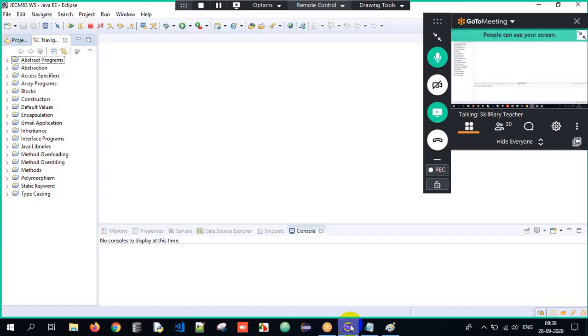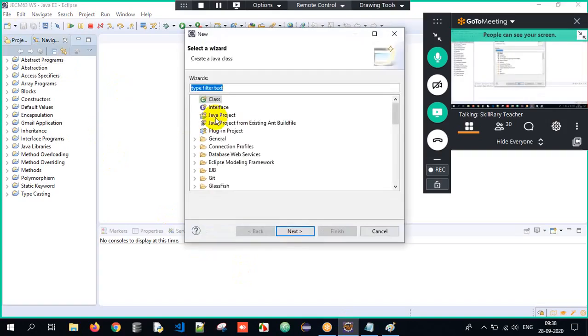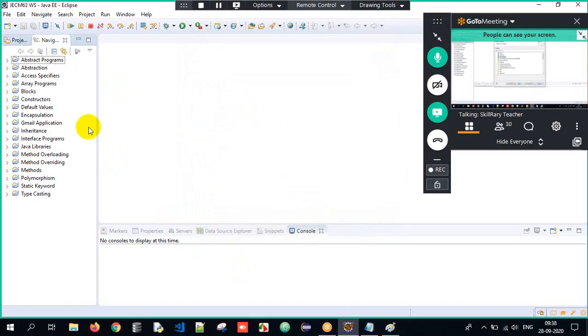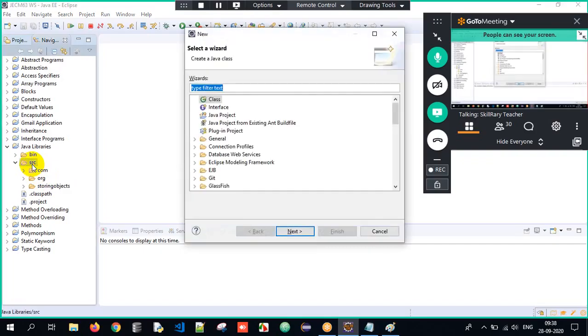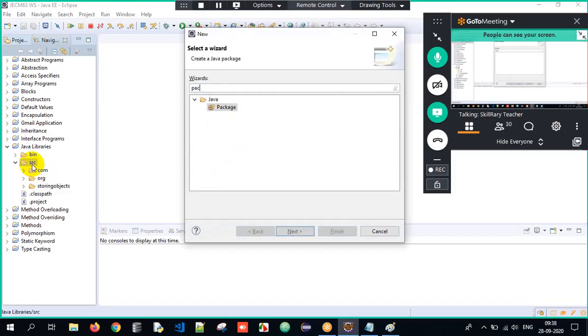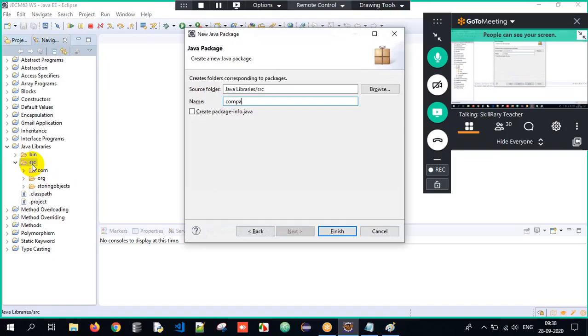I go back to my Eclipse. Below File, we have a new icon. Now I will create a new Java project. Oh, not required, because we have already created a project called Java libraries. It's still the continuation of it. Now I'll create a package, and the package name is comparing objects.